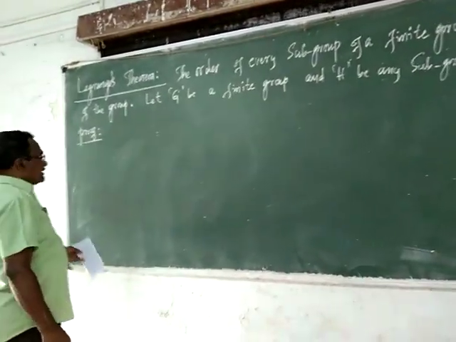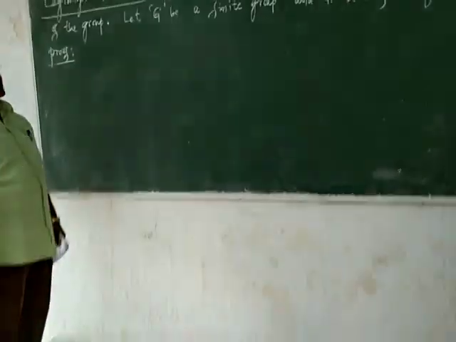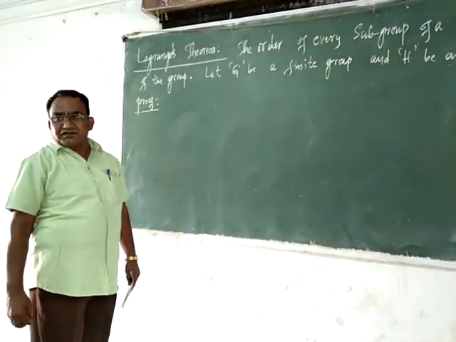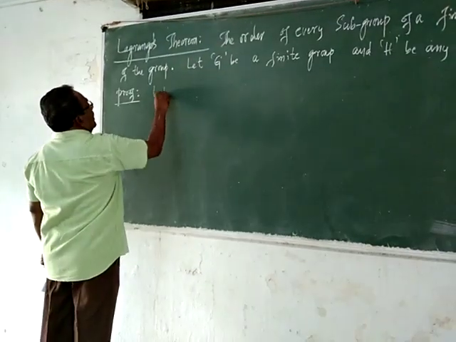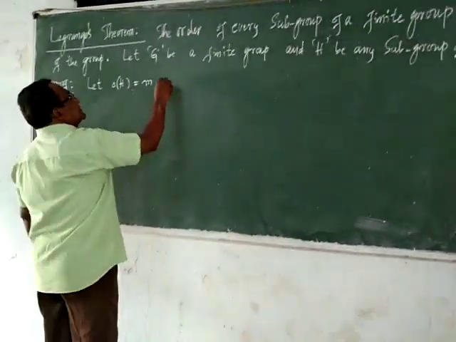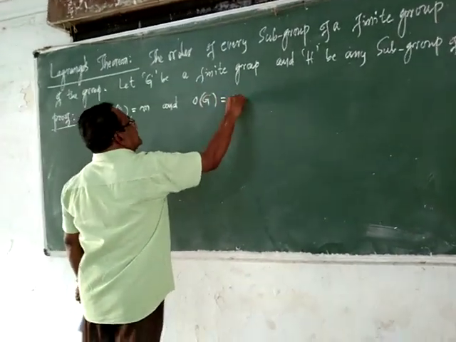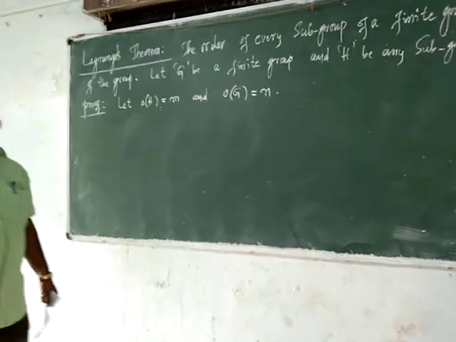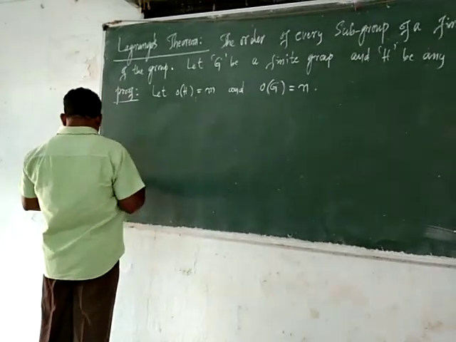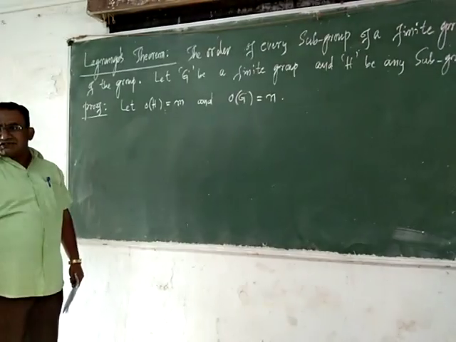Okay, let me take here. It is given that G is a finite group and H is a subgroup of G, and I want to prove that order of H divides order of G. Let us take order of H equal to M, and order of G equal to N, and I want to prove that M divides N.